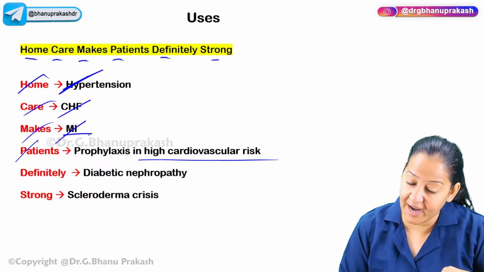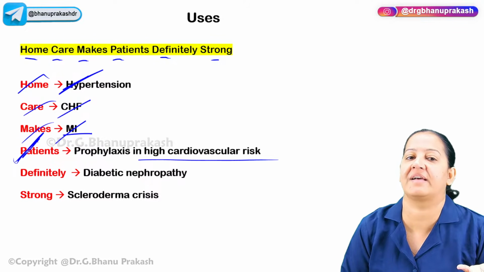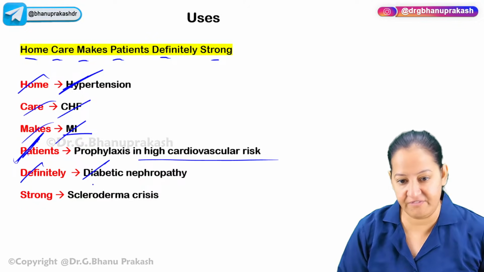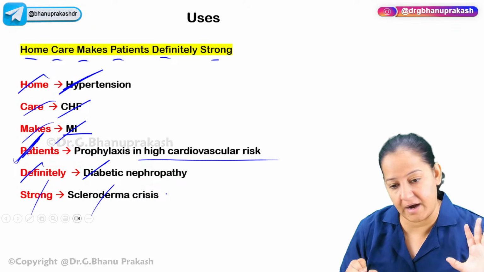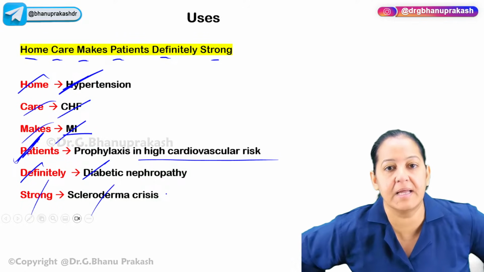MI after MI and as a prophylaxis of MI, P for prophylaxis, D for diabetic nephropathy we can give, and S for scleroderma crisis in which the person is having severe hypertension, hypertensive crisis. So these are the uses.